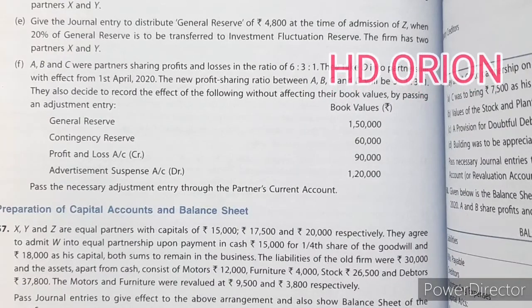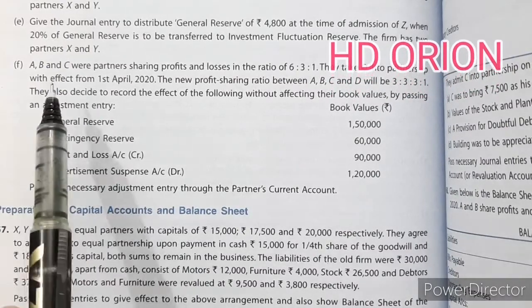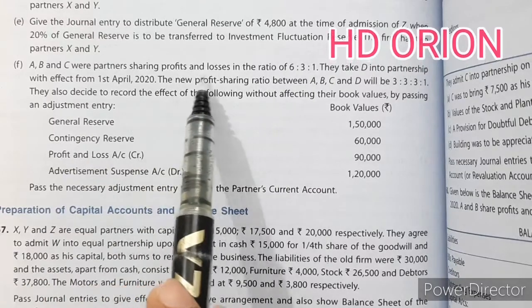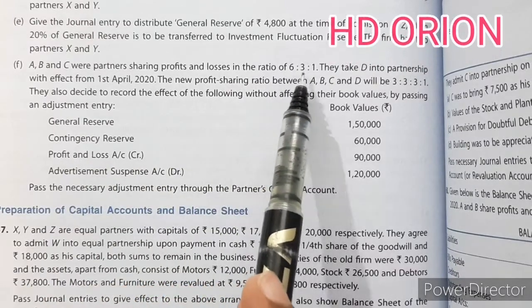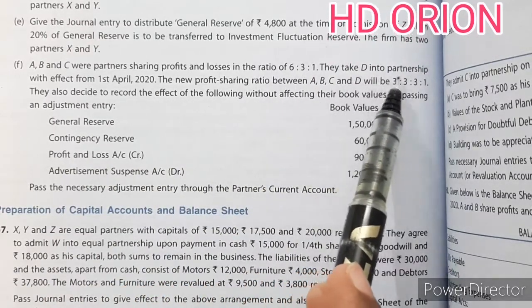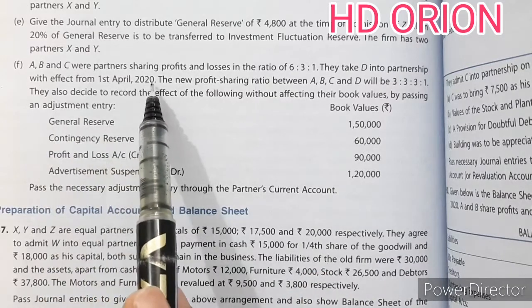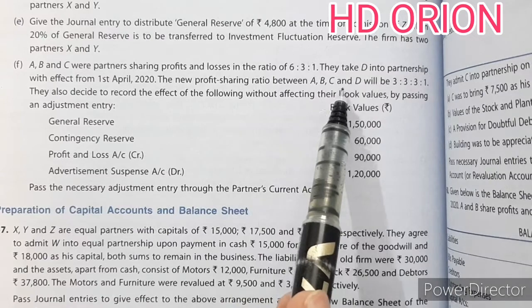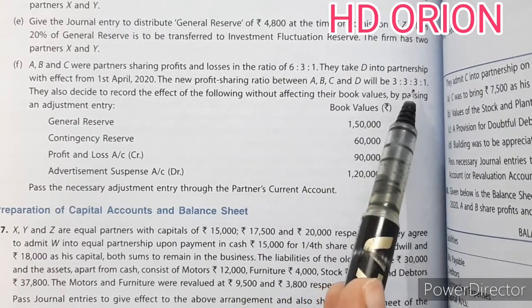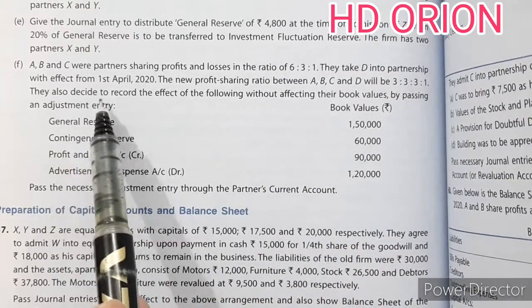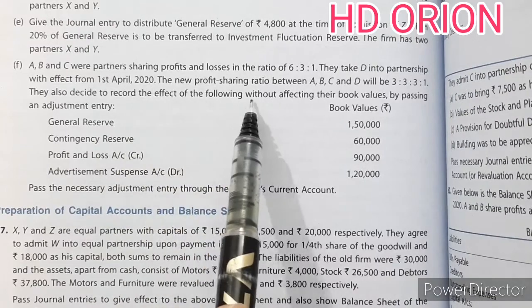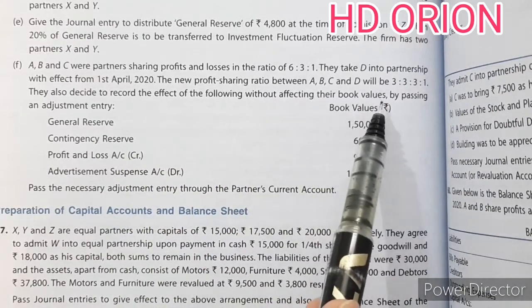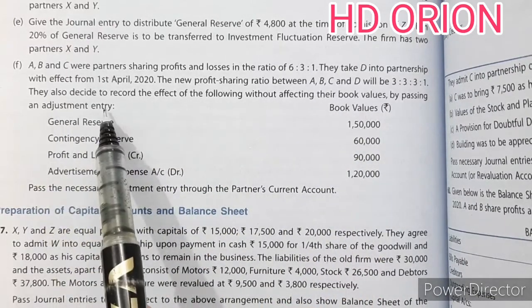Now let us see question number 56F. A, B and C were partners sharing profits and losses in the ratio of 6:3:1. They take D into partnership with effect from 1st April 2020. The new profit sharing ratio between A, B, C and D will be 3:3:3:1. They also decide to record the effect of the following without affecting their book values by passing an adjustment entry.